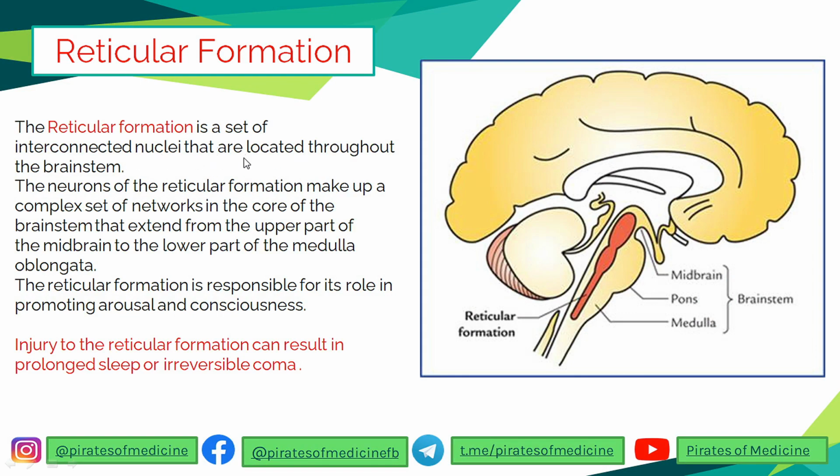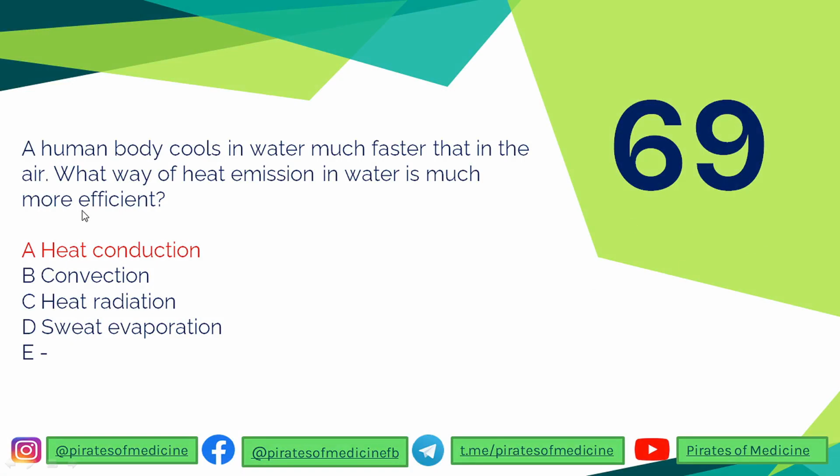The neurons of the reticular formation make up a network in the brainstem from the medulla to the midbrain. The reticular formation is responsible for promoting arousal and consciousness, and any injury to the reticular formation can result in prolonged sleep or irreversible coma. So I hope you understand. Let's go to the next one.